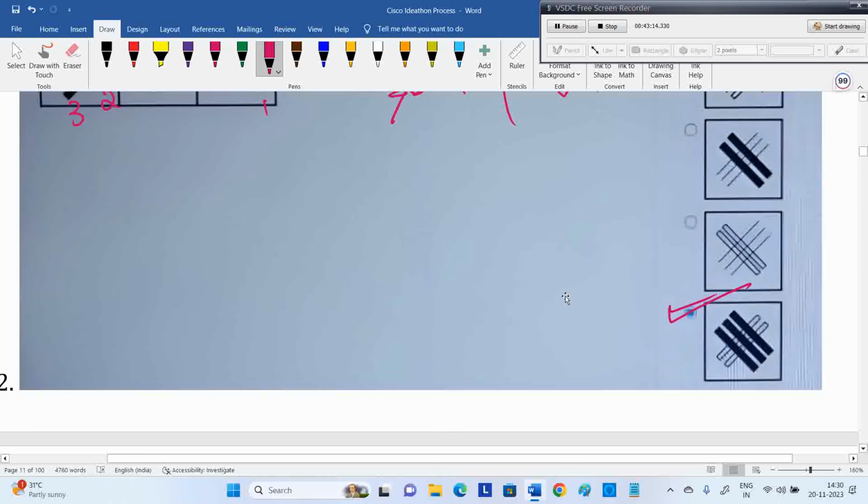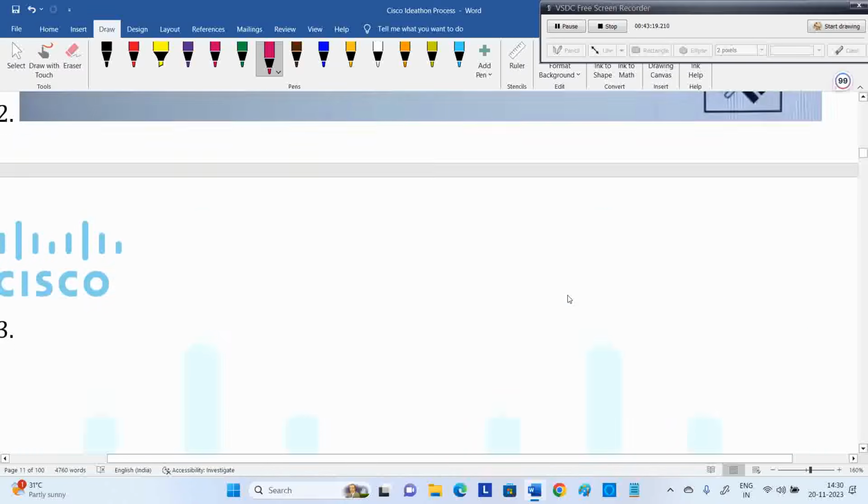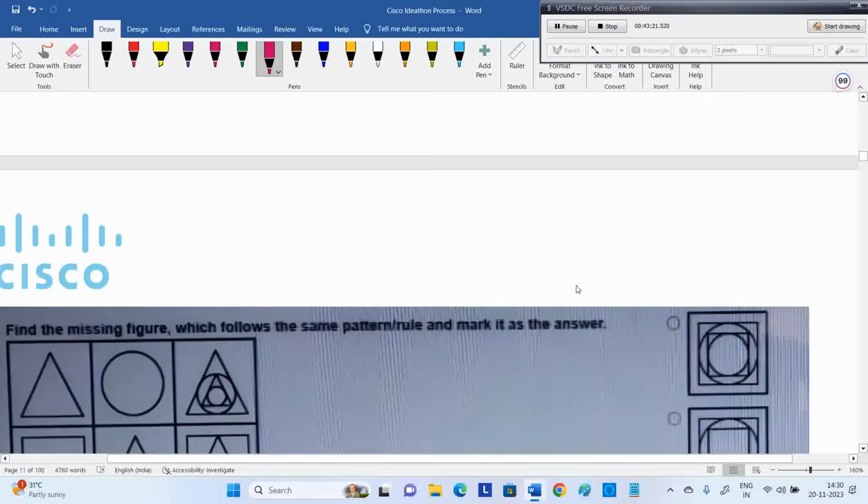We have more options they are giving, so among the options, only the 6th one is correct. This is the logic, figure matrix. Next, again a diagram only.